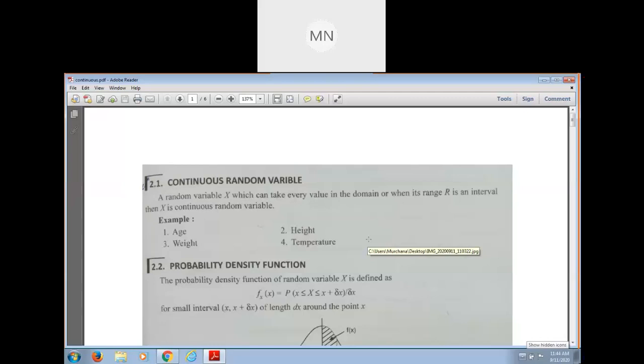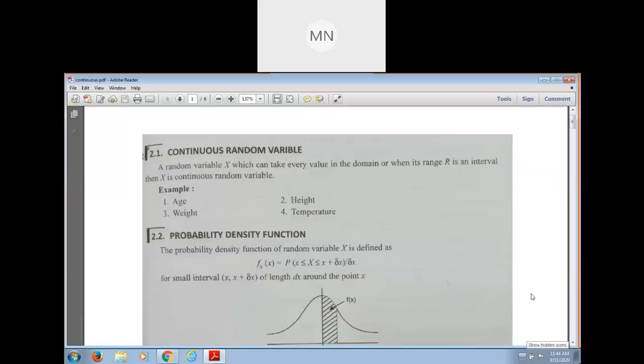Remember that probability mass function is related with a discrete random variable, and probability density function is related with a continuous random variable. And this is the definition.